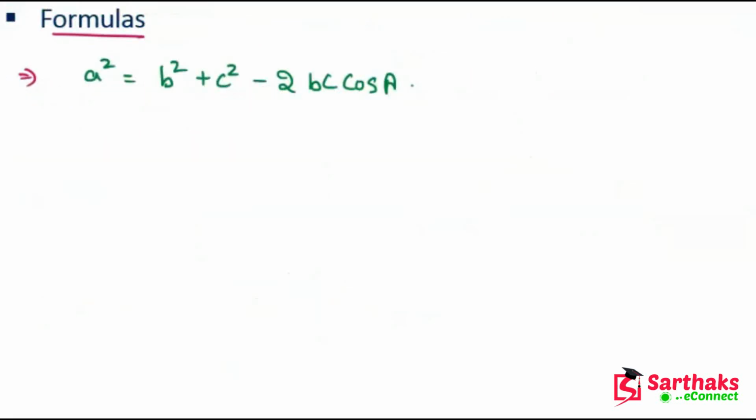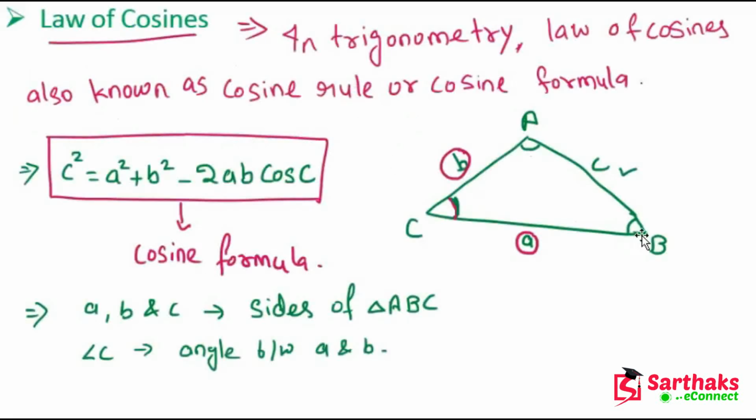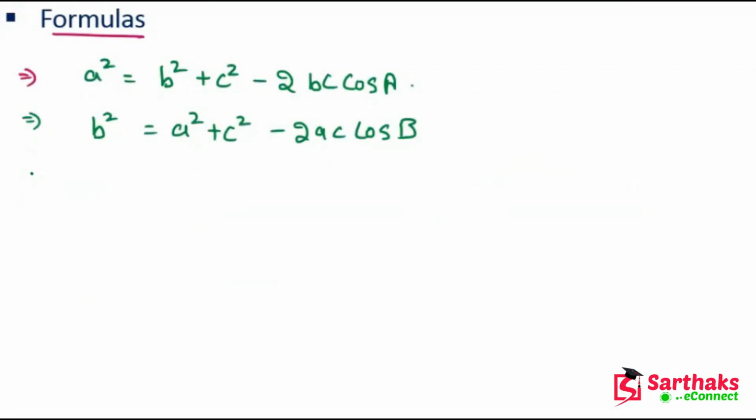Now similarly we can easily find b square. So b square is a square plus c square minus twice of ac into cos B. Here B is the angle between a and c. I hope you get this point, and you know very well c square is a square plus b square minus twice of ab cos C.